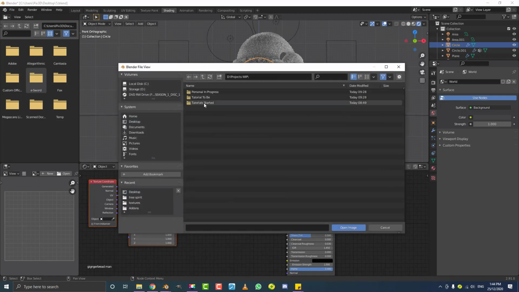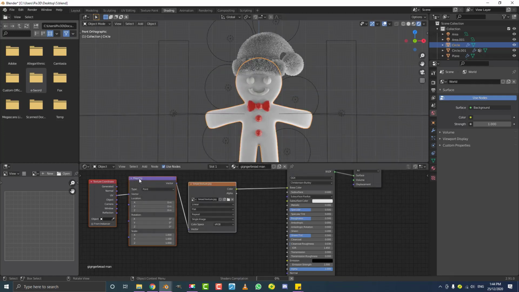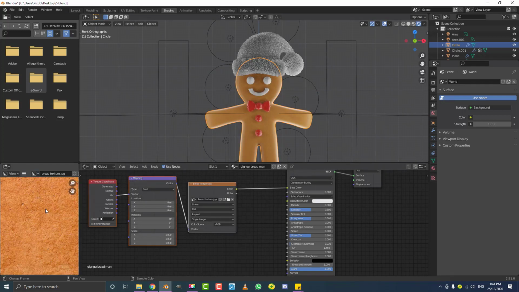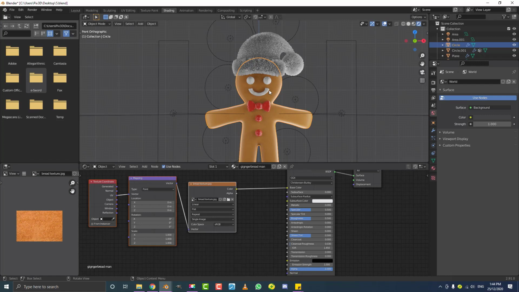Where did I put it? Tutorial started. Okay, here we go. So it's just a bread texture. I'm going to open that image. If I come here to the drop down, you can see it's just this one right here. And at the moment you're not seeing anything, because what we need to do is actually go to our UV